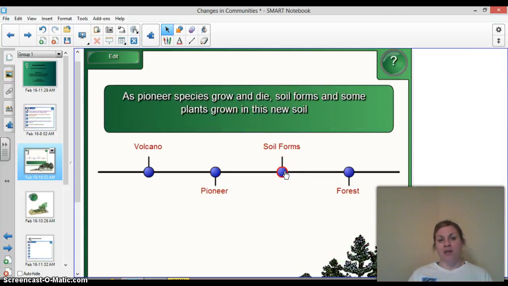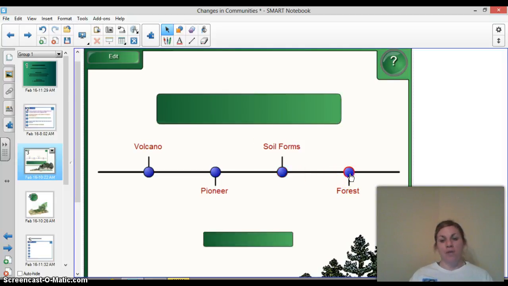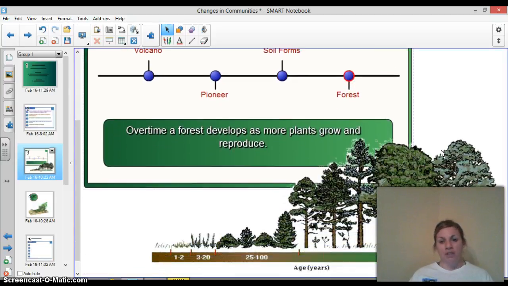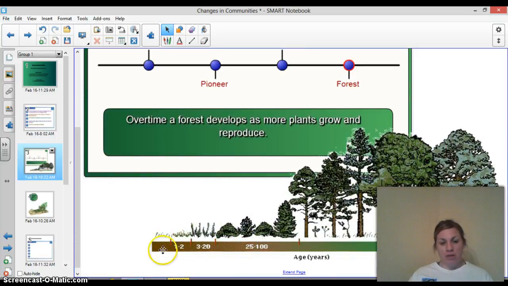As the pioneer species grow and die, soil forms, and plants can grow in the new soil. So they're going to eventually allow these new plants to come in and grow in the soil. And finally, we have a forest. So we start here with nothing and end up with a lush forest with different types of vegetation and animal life. Well, how do they get there?